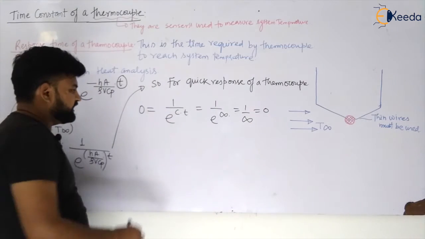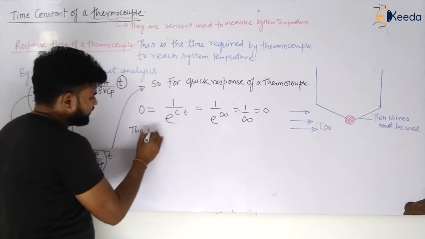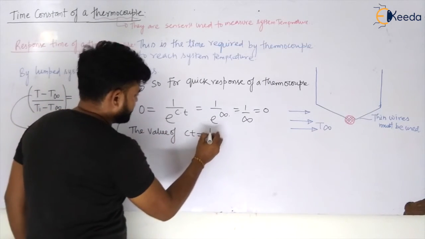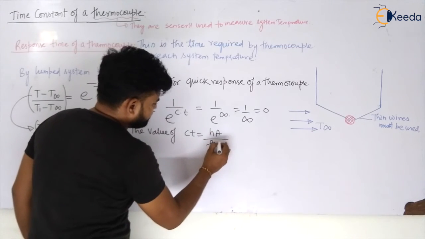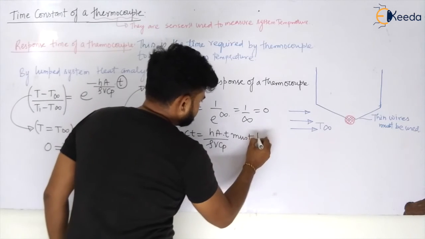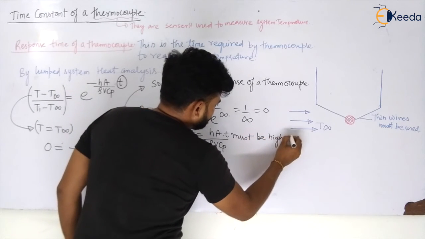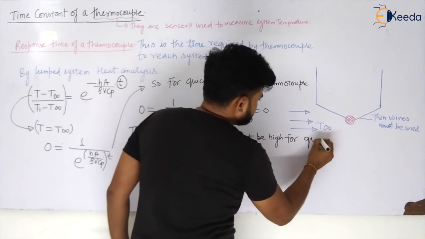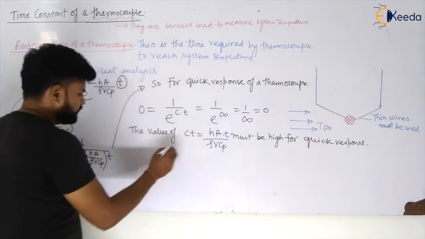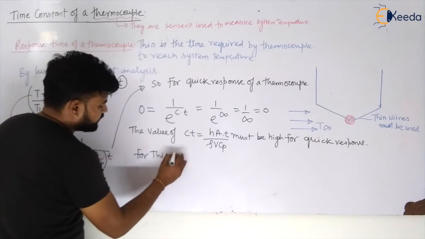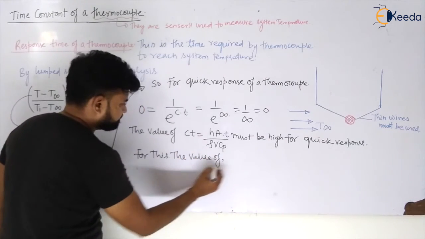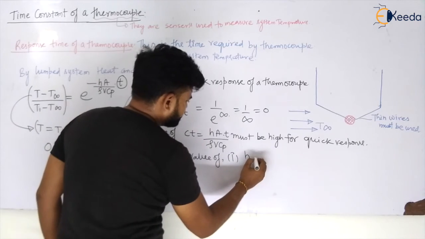So this value, that is equal to hA by rho V Cp, must be high for quick response, my dear students. For this, number 1, h must be high.